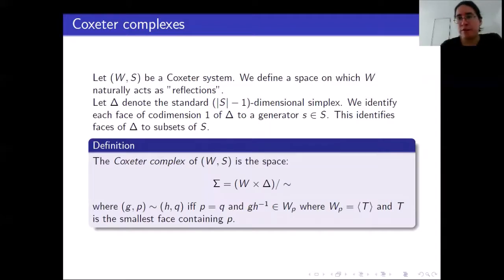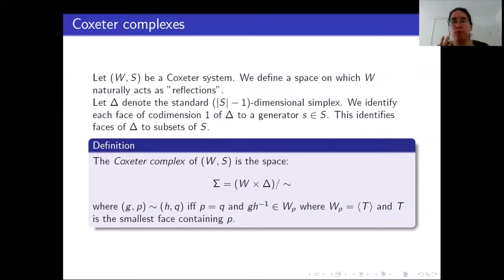Now we define, so well, it's a little bit abstract definition. So we define the Coxeter complex of (W, S) as the space Sigma given by the product of W with this simplex Delta, quotiented by some relations. So let me explain this. You take a copy of Delta for each element of W, so you have many copies of Delta, and now this equivalence relation corresponds to gluing these simplices.